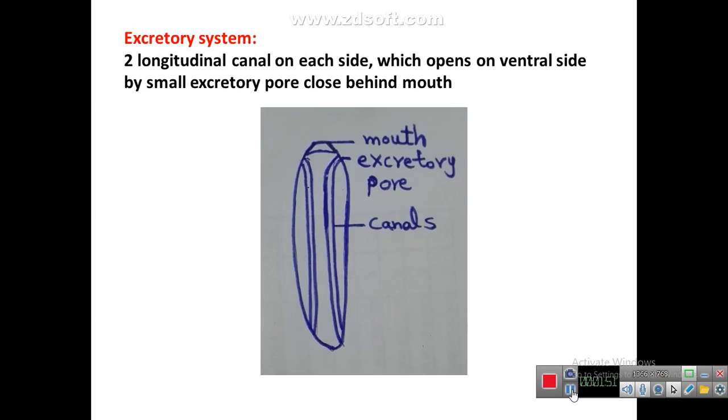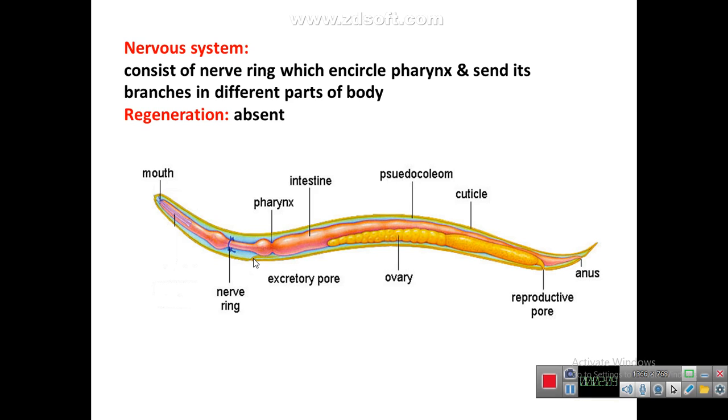Excretory system: two longitudinal canals on each side of the body, one on this side, one on this side, which open on the ventral side by means of small excretory pore that is present close behind the mouth. This diagram also showing the excretory pore that is present behind the mouth.